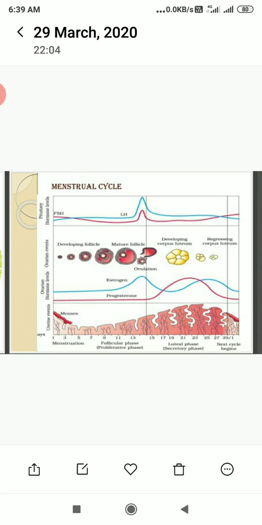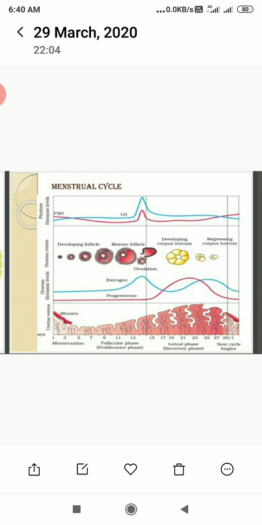If the ovum is not fertilized, the corpus luteum undergoes degeneration and this causes disintegration of the endometrium, leading to menstruation. Estrogen and progesterone levels rise during this phase. It lasts for only 10 to 14 days. This is all about the different phases of the menstrual cycle.